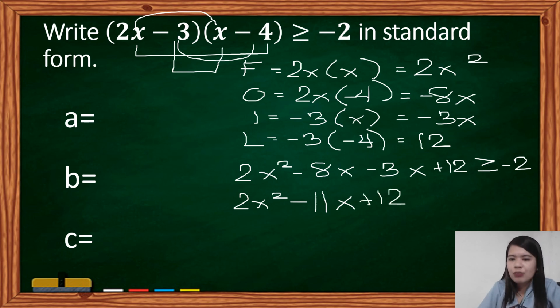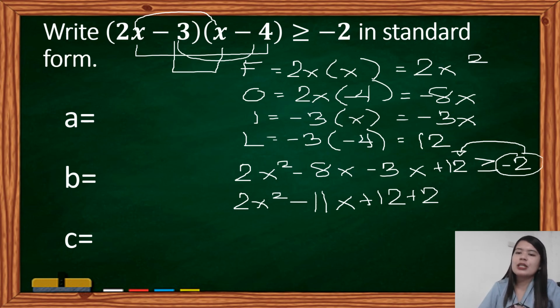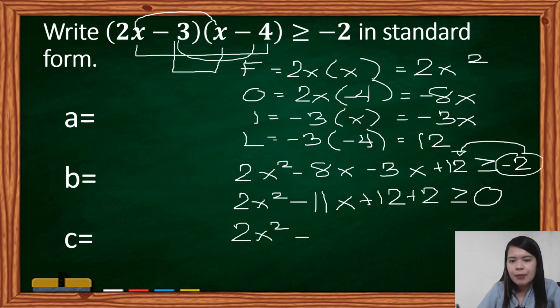Okay, so this one, meron tayong negative 2 dito. Isama na natin siya dito sa kabila. Okay, so it will be plus 2. Yung nandito sa kabila, ililipat natin or isasama natin. And then, it will be 0 here. So we have 2x squared minus 11x plus 14 is greater than or equal to 0.